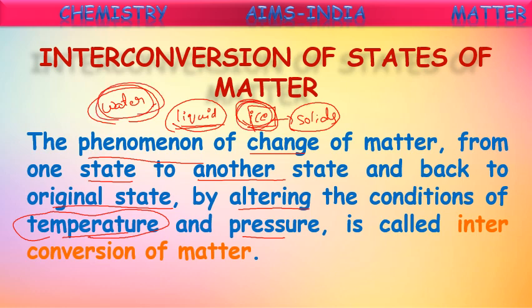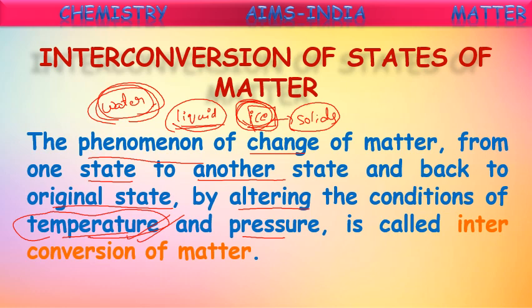So it is coming again into its original state by changing the conditions of temperature and pressure. Pressure we use when going from liquid to gas, in the gaseous state. But for liquids and solids we are using the temperature. So this is called interconversion of states of matter.